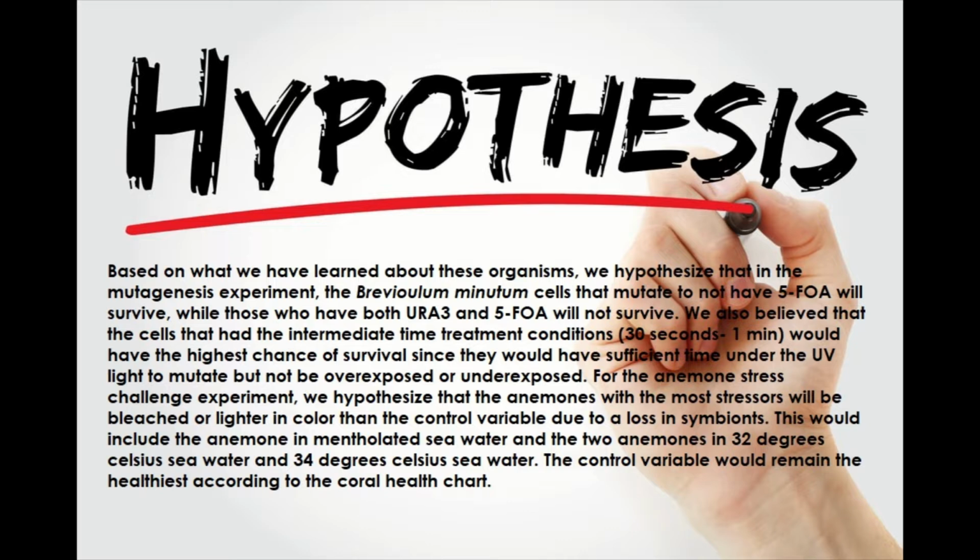For the anemone stress challenge experiment, we hypothesize that the anemones with the most stressors will be bleached or lighter in color than the control variable due to a loss in symbionts. This would include the anemone in mentholated seawater and the two anemones in 32 degrees Celsius seawater and 34 degrees Celsius seawater, while the control variable will remain the healthiest according to the coral health chart.